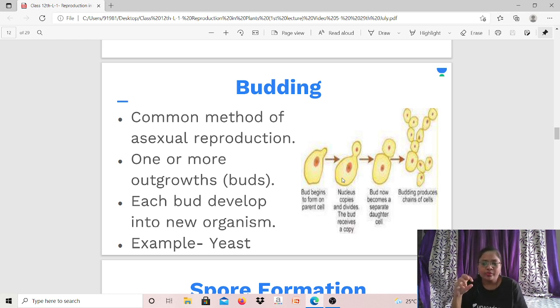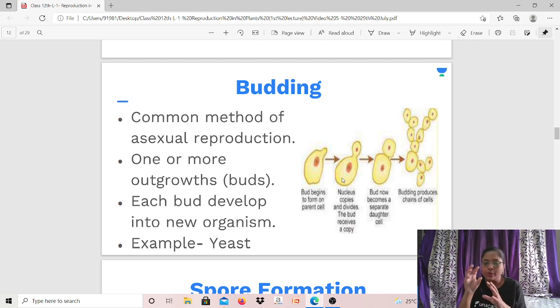Then, a budding process may also produce a chain of buds. Sometimes only a single bud is formed or sometimes a chain of buds is formed by the similar process of mitosis. When they are mature, they will detach from the parent cell and fall on the ground, whether one or many.